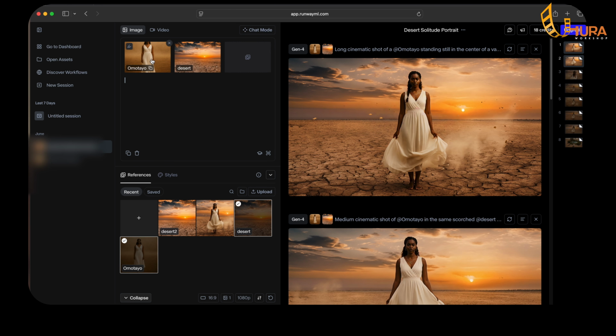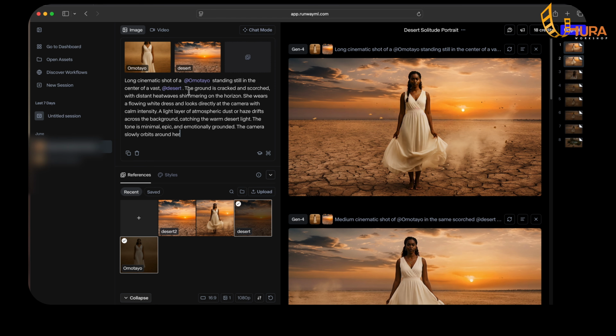We have the artist and we have the environment that we want to use. So we can go ahead and input our prompt here. So let me just do it because this scene is the same as this scene that we are seeing here. So I'll just click on reuse settings so you see the prompt that I used. So now let's look at this. It's a long cinematic shot of Odun. So you see why I said it's very important that you rename the references you input here. So he's saying that I want a long shot of this lady standing still in the center of a vast desert, which is this environment here. The ground is cracked and scorched with distant heat waves shimmering on the horizon.